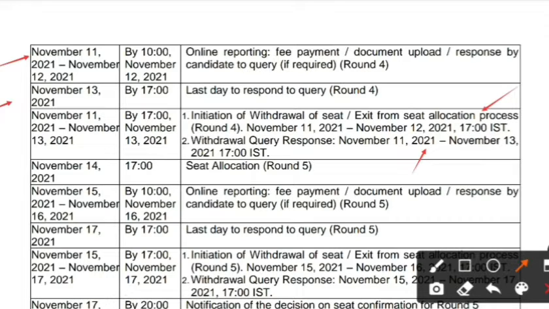Next, round 5 seat allotment will be released on November 14th at 5 p.m. You have to pay fees and upload necessary documents from November 15th to November 16th up to 10 a.m. November 17th, 10 a.m. will be the last date to respond to the query of round 5.